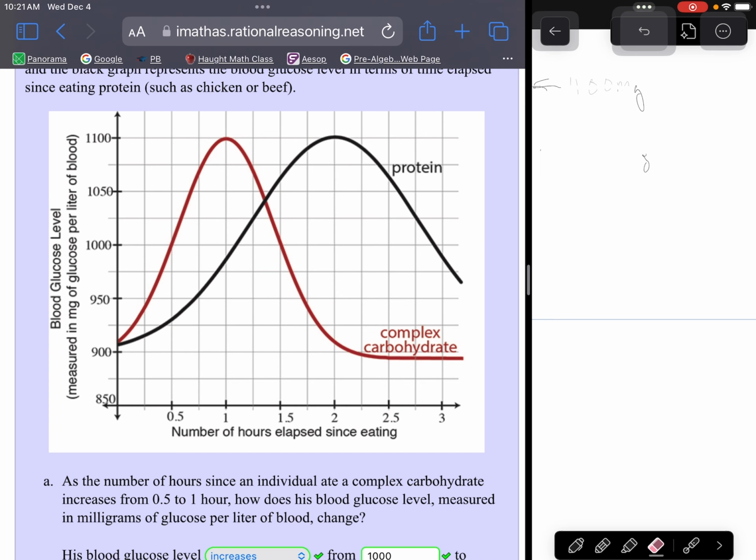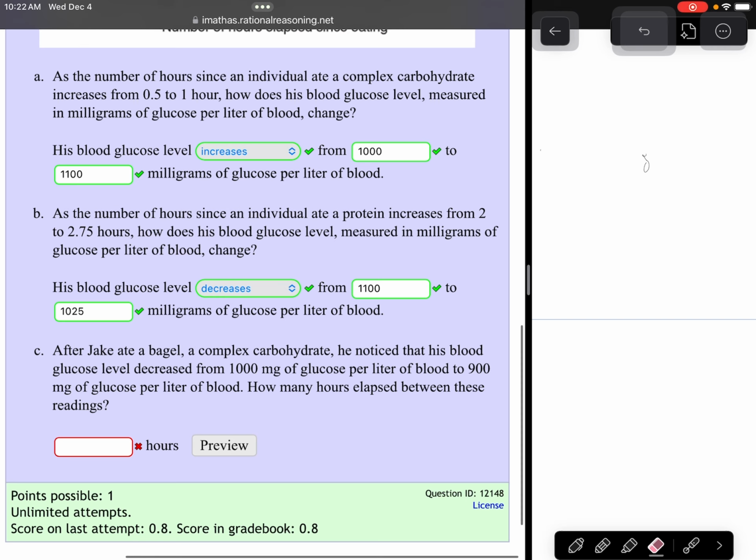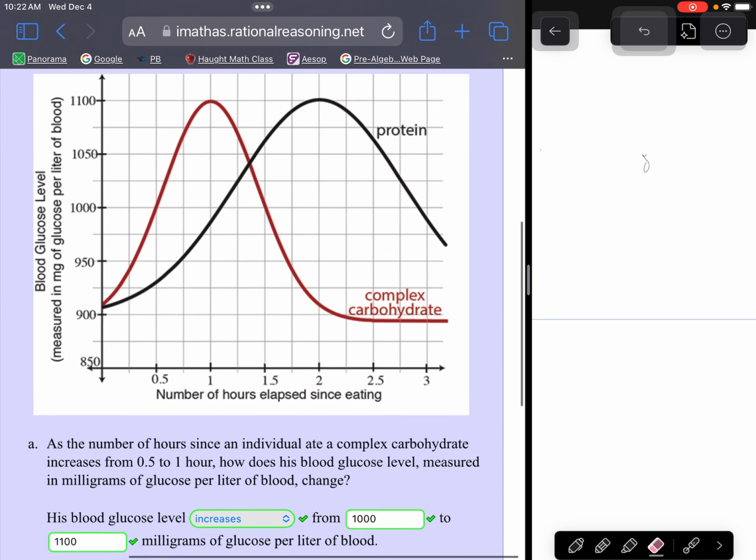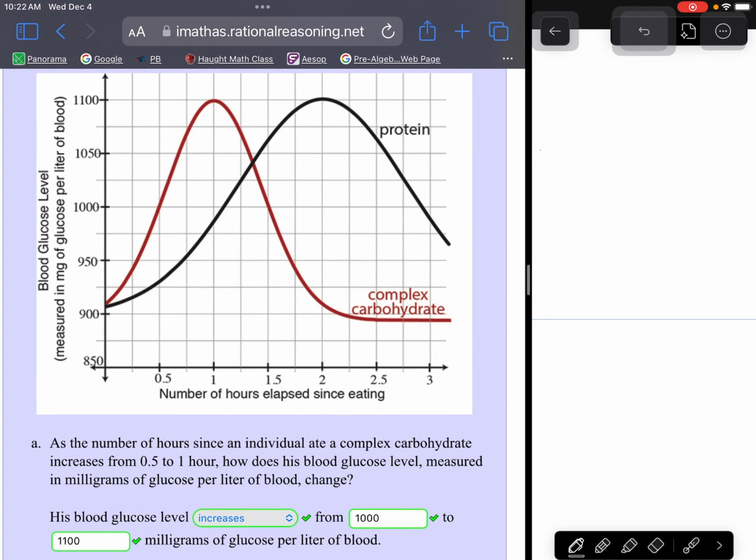So let me erase what I had written down here. Okay, so it's decreasing over that time period. So let's look on the side of the graph that's going downhill from 1,000 to 900. So if we look on the carbohydrate, on the downside of the graph, right here is where it's at 1,000, and you'll notice that 1,000 mark is at the 1.5 hour mark.